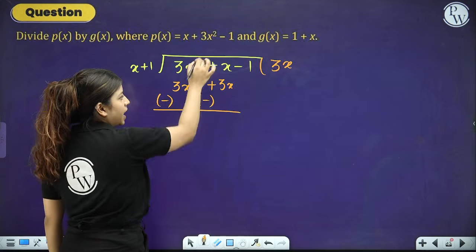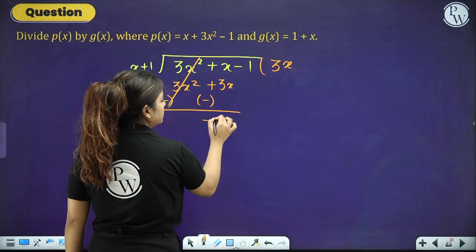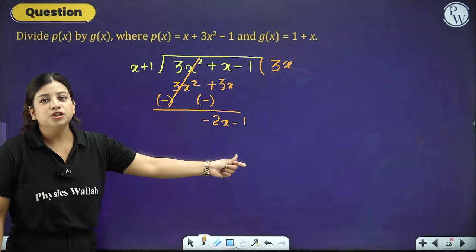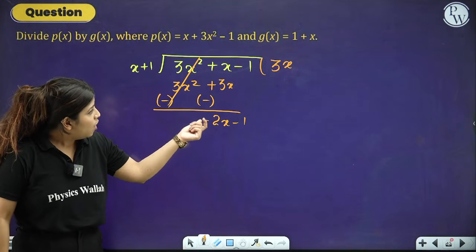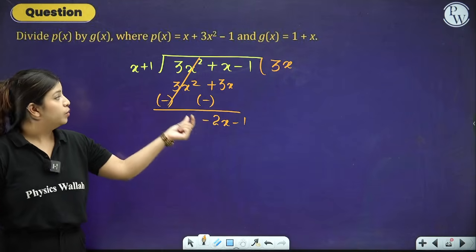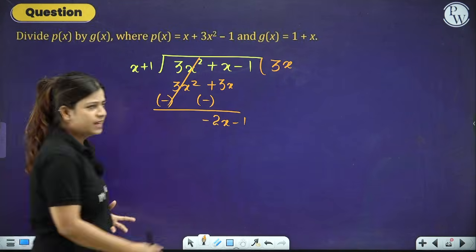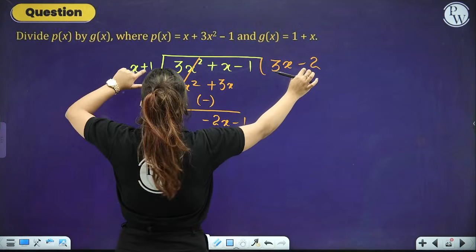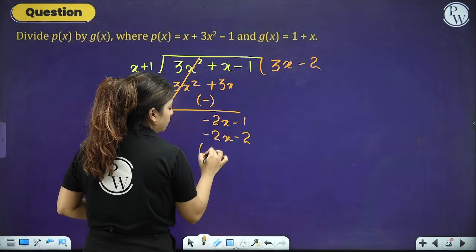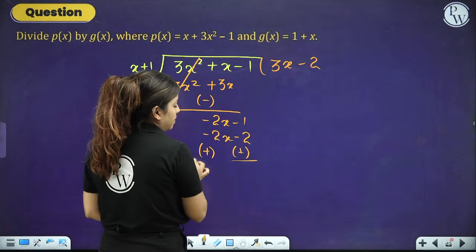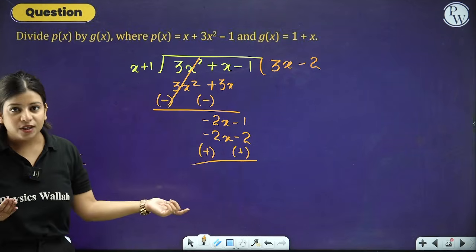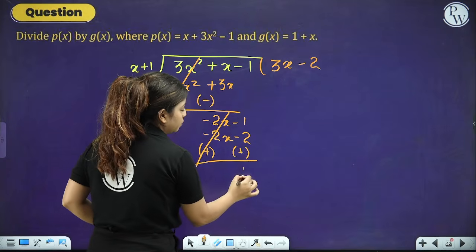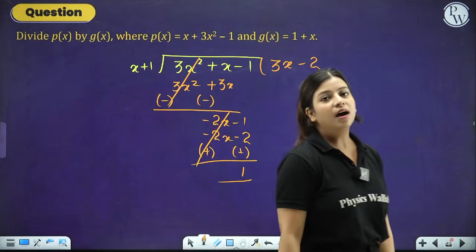Now, after we have done the first term same, the next thing that we are going to do is change the sign, subtract. Cancel 3x square, x minus 3x is minus 2x, minus 1. Now again, what should we multiply with x so that we get minus 2x? So this becomes negative 2x and negative 2 into plus 1 becomes negative 2. Of course, we are changing the sign for subtraction. So this will get cancelled out. Minus 1 plus 2 will become 1 and this 1 will be the remainder.